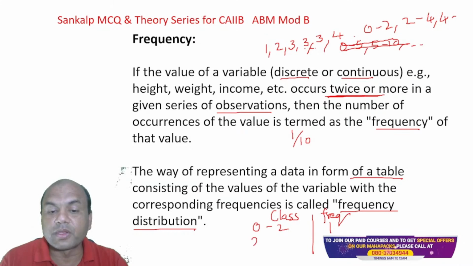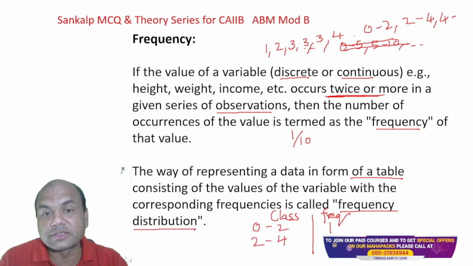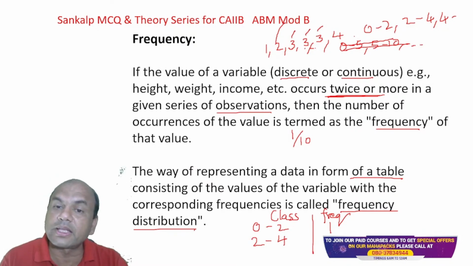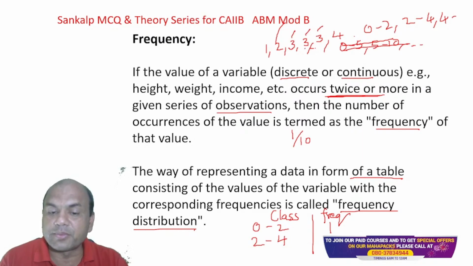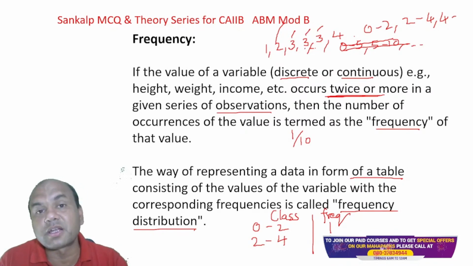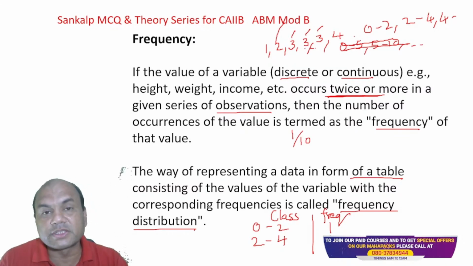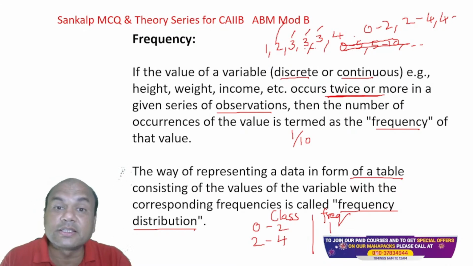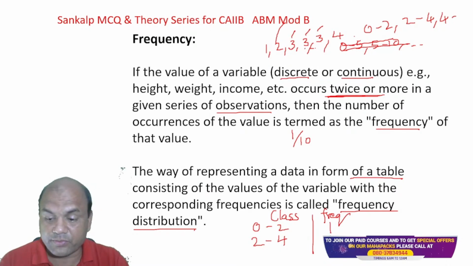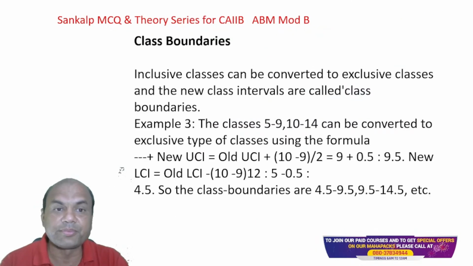For 2 to 4, starting from 2, then 3, 3, 3, and 4 will be in the next class. So this is 4 times. This is known as a frequency. And this table is known as a frequency distribution table, in which I arrange it in a proper manner, representing the frequency in the form of a table so that it is easily understood.